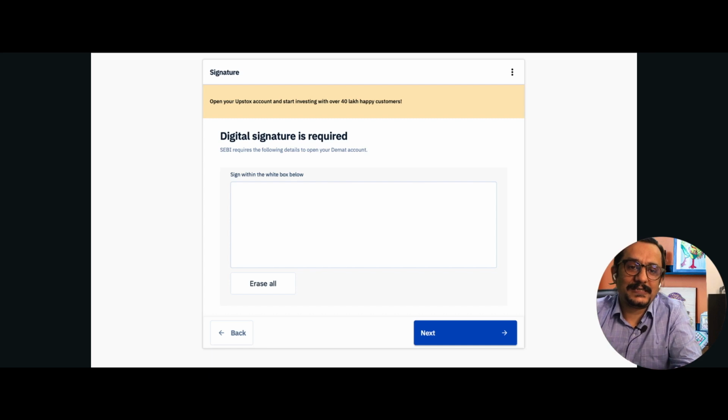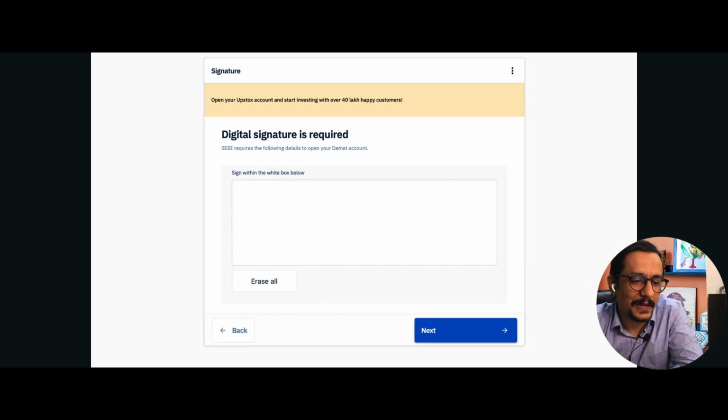In the next page, a digital signature is required. If you choose to fill in this form or open a Demat account from a laptop or from your mobile phone, it becomes much simpler, for a simple reason that a mobile phone would have a touch screen and a laptop would have a touchpad, so you can put in your digital signature on the same, but you might find it a little cumbersome doing it on a desktop with your mouse, right? So that is a small piece of suggestion from our end.